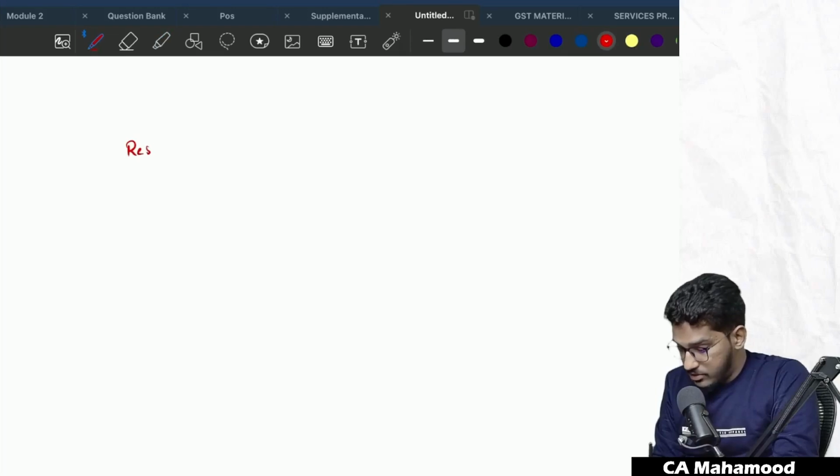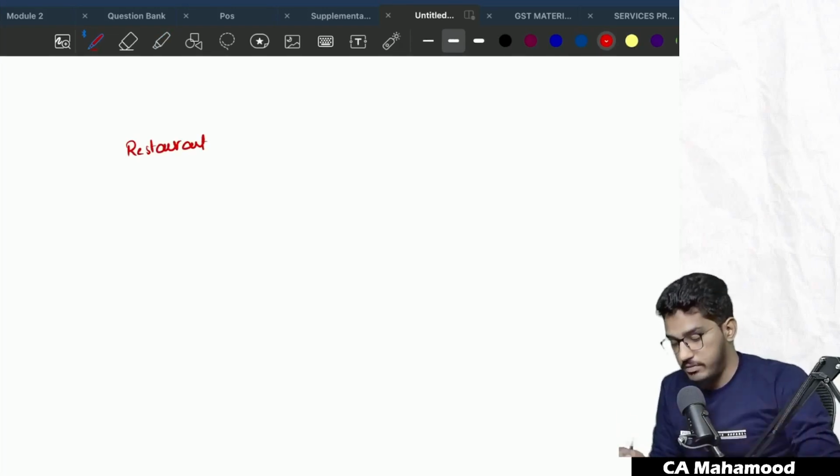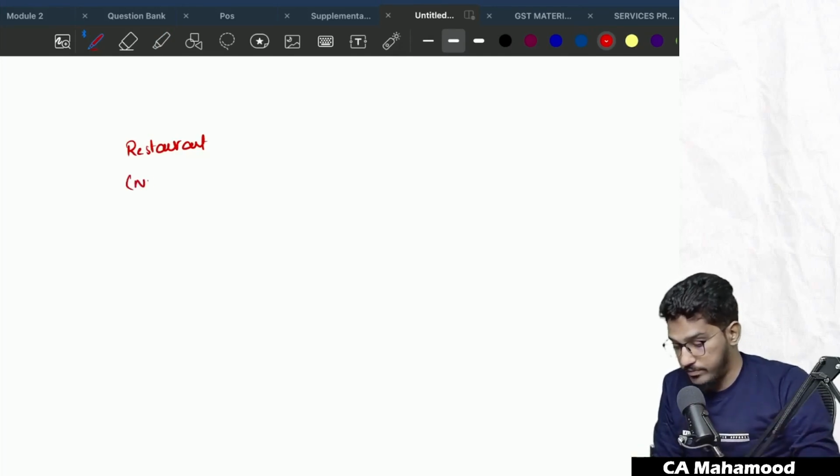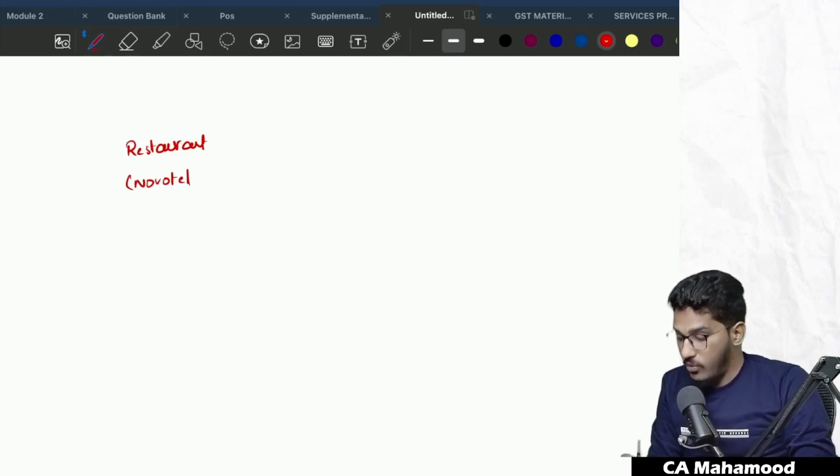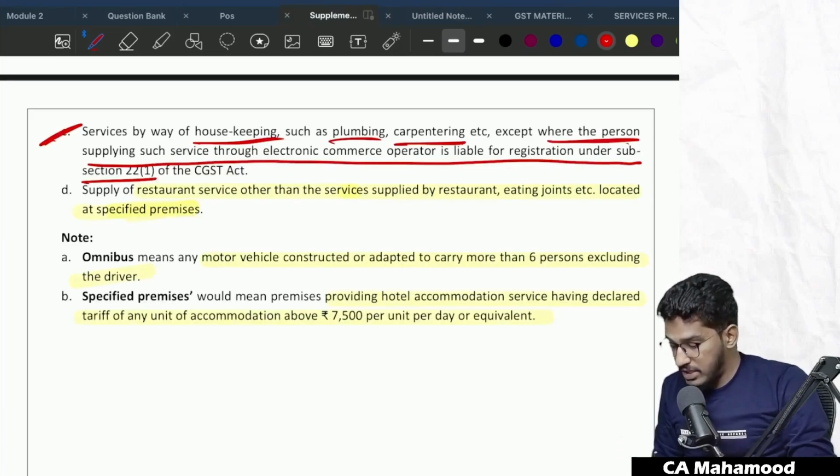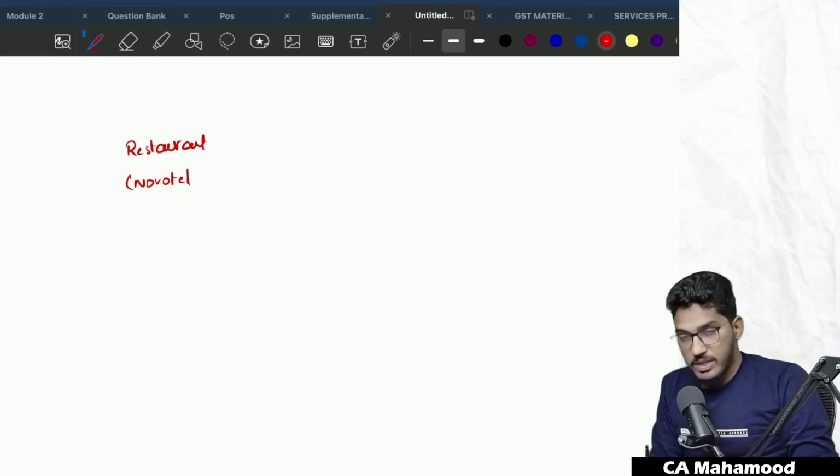Assume that there is a restaurant, but this restaurant is located in some hotel. For example, assume it is located in Novotel, and in the Novotel the rate for accommodation is more than 7,500 per unit per day.